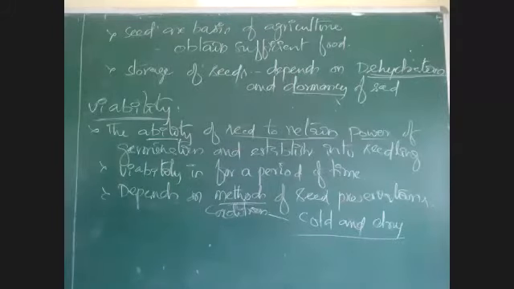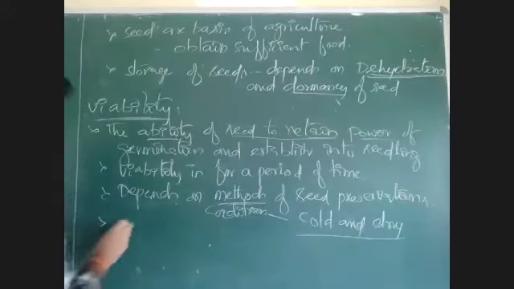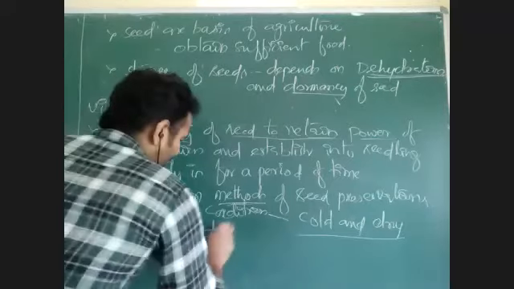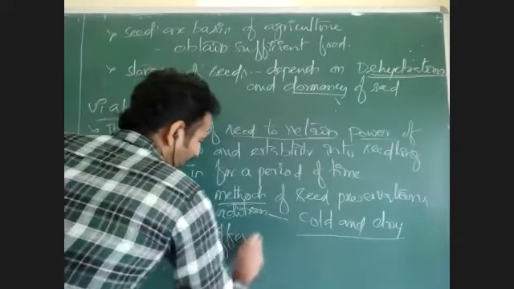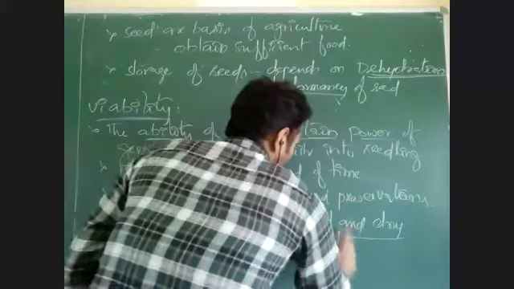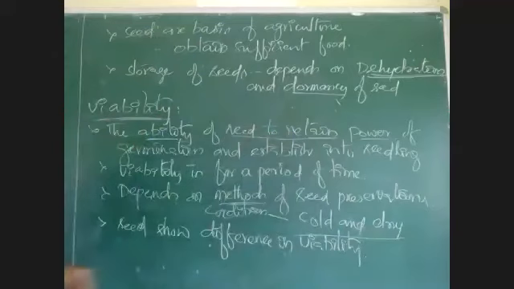Here the seeds may show differences in viability. Some seeds may lose viability within 1 month, while some seeds may be viable for a very long time, even years.